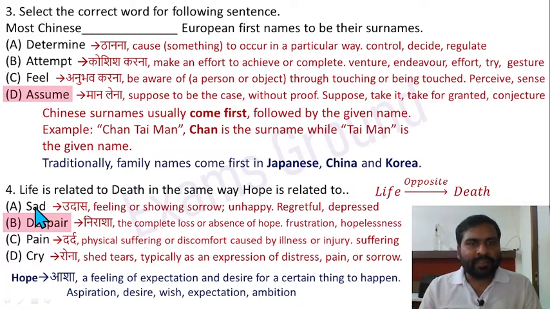And other words are sad. Sad means feeling or showing sorrow. Pain, dard, physical suffering or discomfort. Cry means rona, shed tears. So it is asking for the opposite of hope, aasha, and it is despair, nirasha.